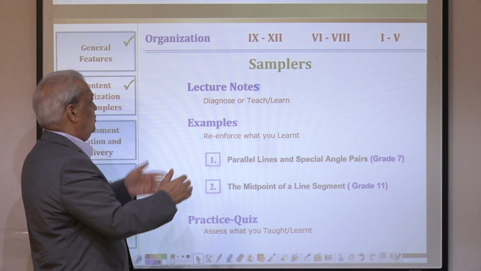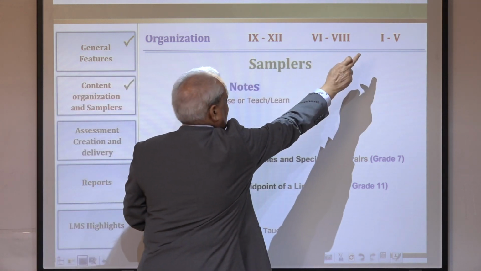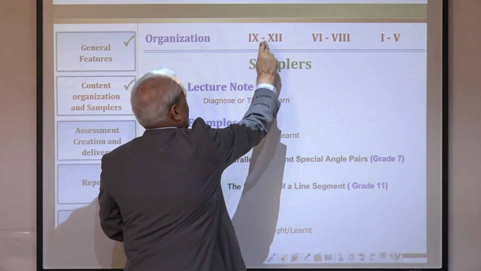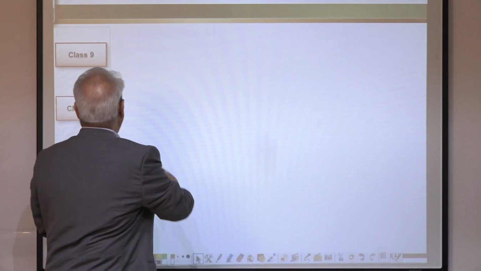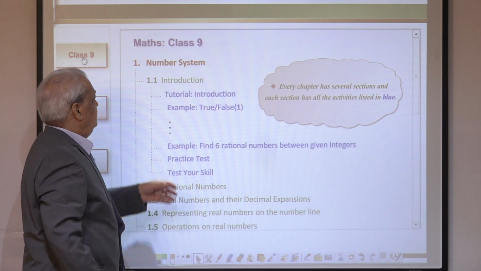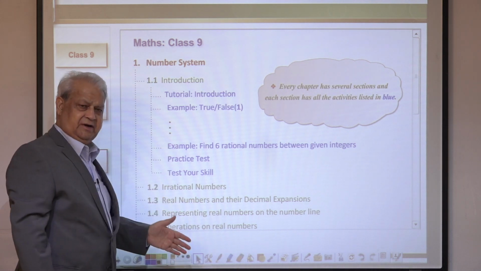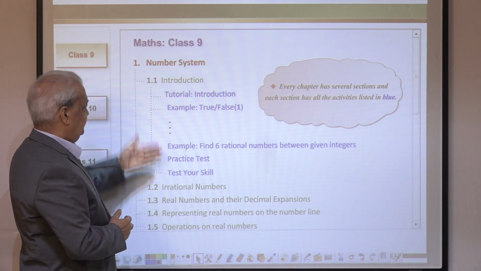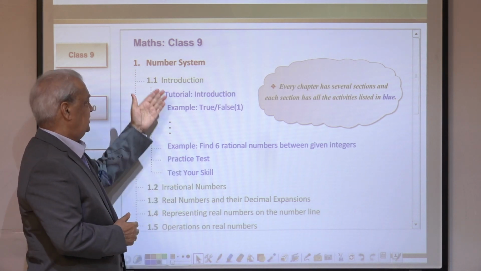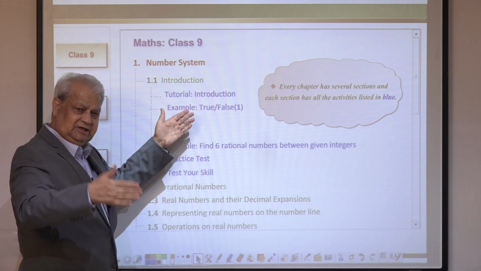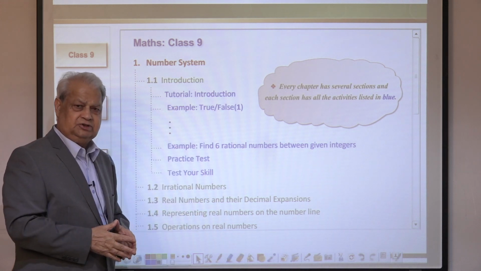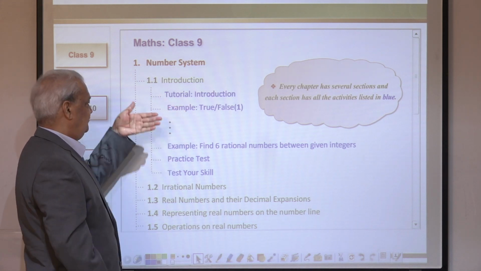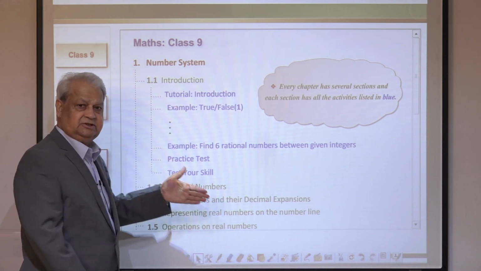First of all, the content is organized grade-wise, 1 to 5, 6 to 8, and 9 to 12. If supposing I pick up 9th grade content, this is the digital table of content, just like a textbook, divided by chapters into sections, and each section, or even the next layer, objective level, depending on how the course is designed. Each and every last layer of the content will have tutorials, examples, practice sheet, and so on.